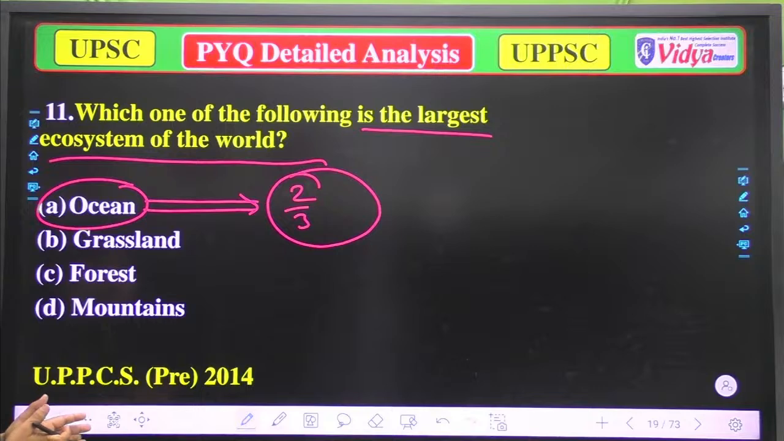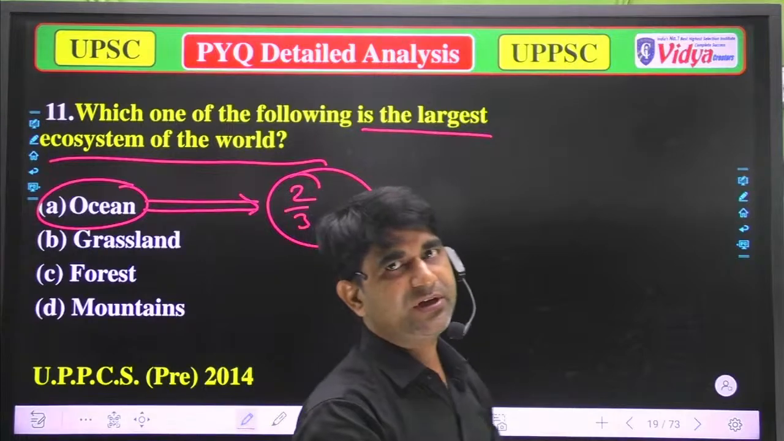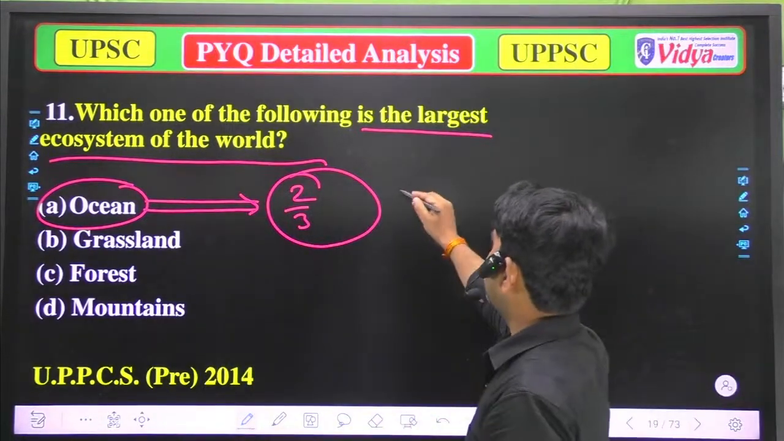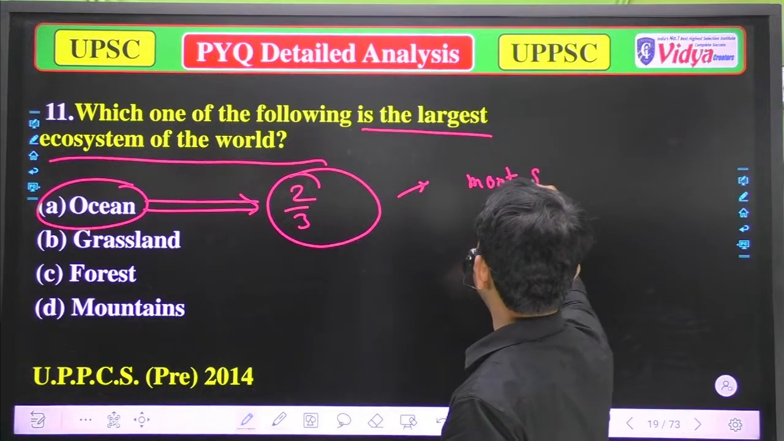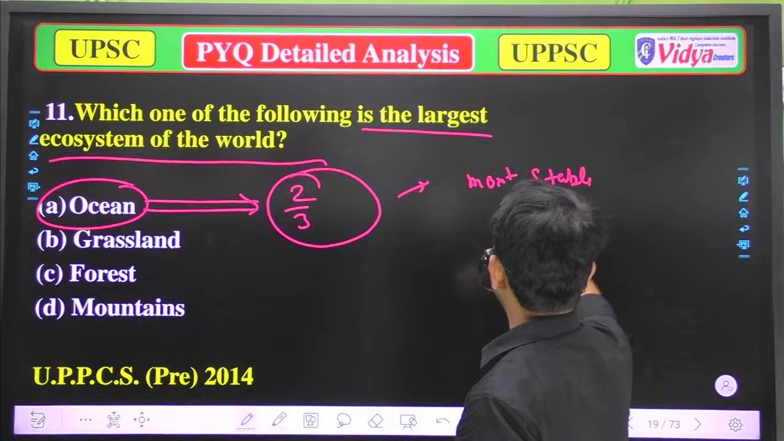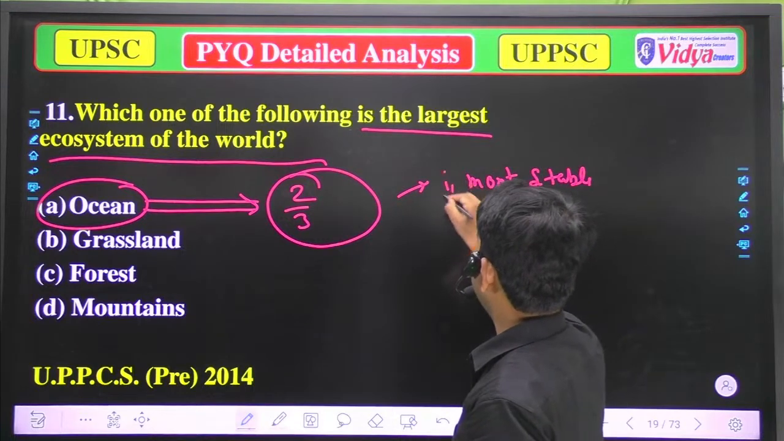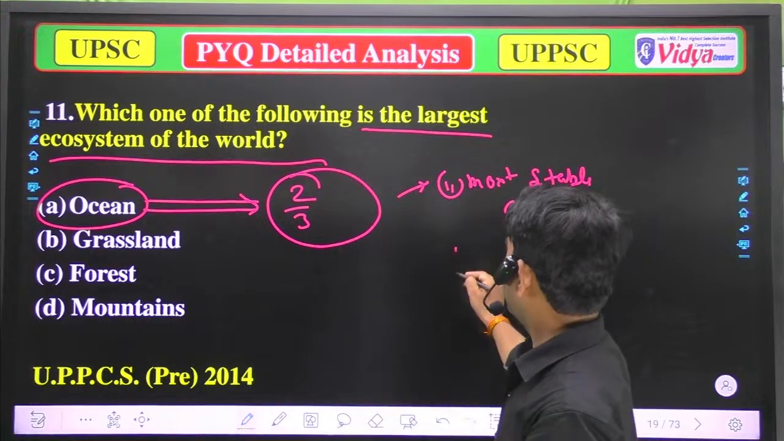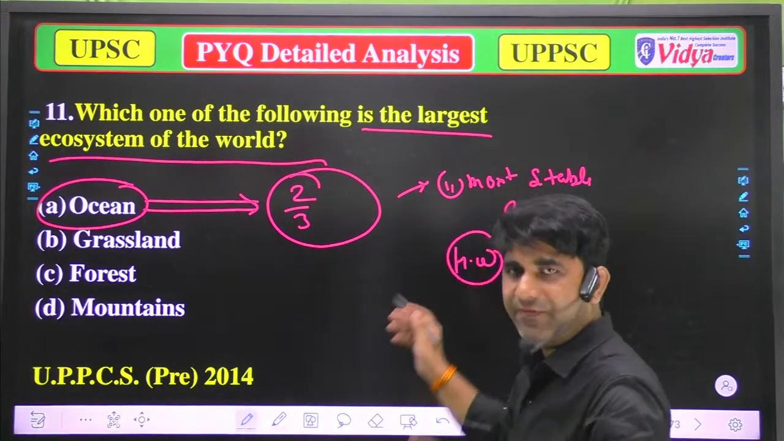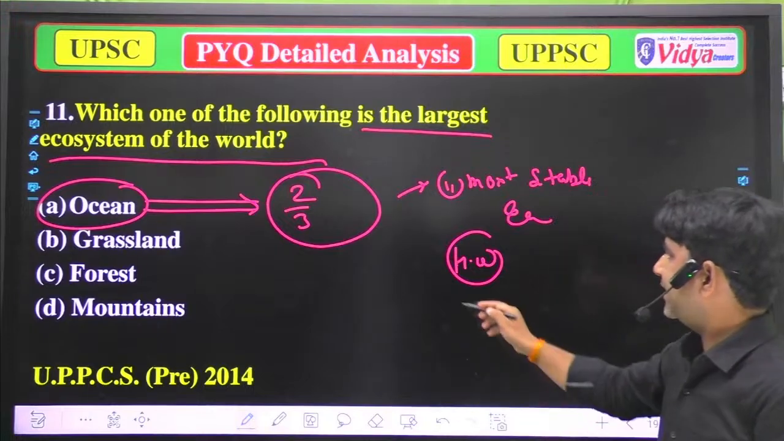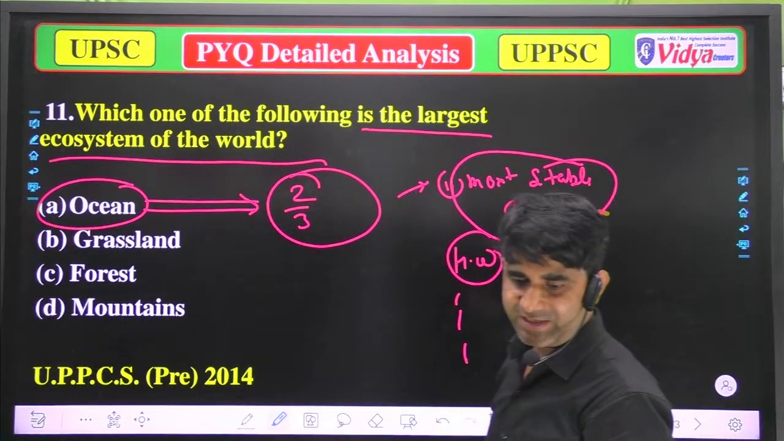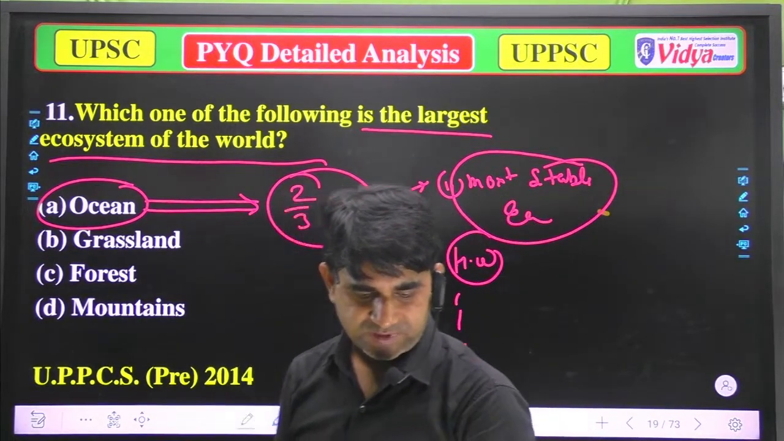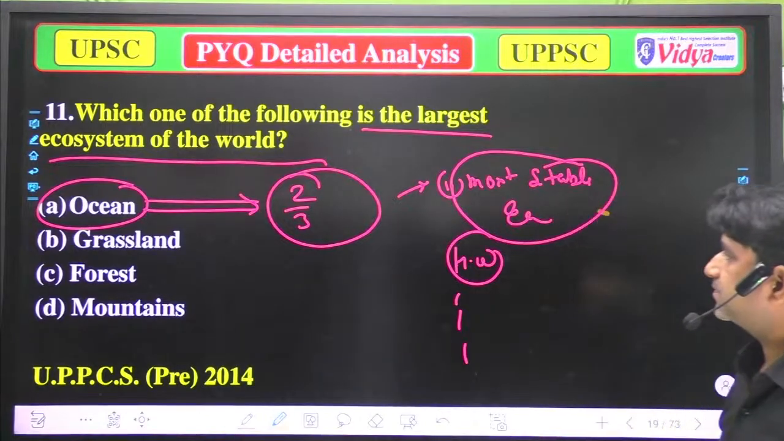But when someone asks you which is the most stable ecosystem, it is your homework. Name the most stable ecosystem, and that will be your homework, or you can say your classwork. After I finish the class, please write in the comment box what is the name of the most stable ecosystem. And now we'll move to the next question.